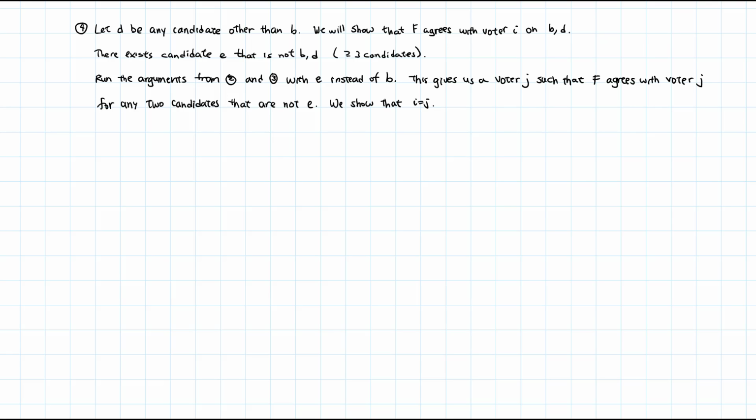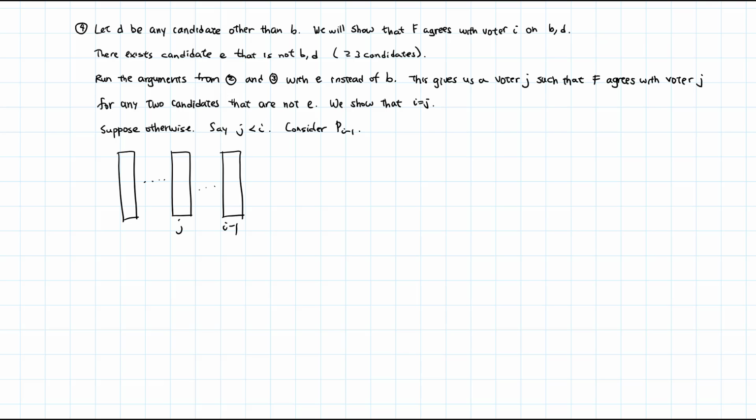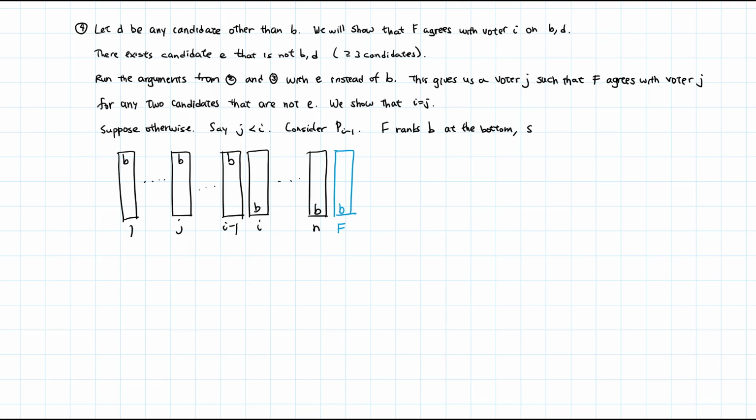We will now show that these two are actually the same. Voter I is the same as voter J. Suppose otherwise. We have 2 cases. Let's say J is less than I. Consider the voter preference Pi-1. We see that F ranks B at the bottom, so F ranks D above B. For voter J, D is lower than B. Can you see a contradiction here?